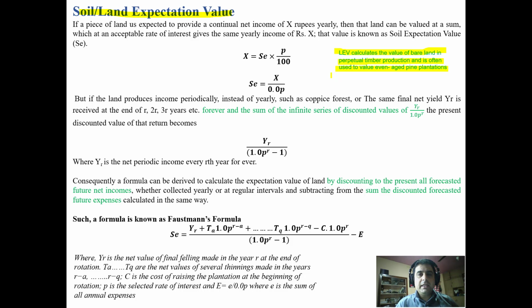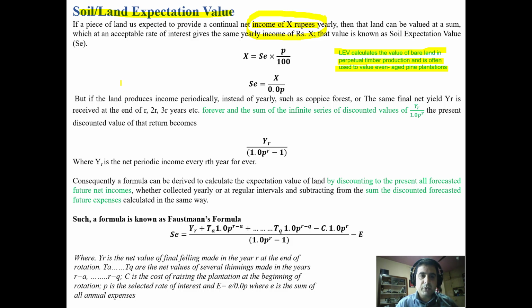So we need to calculate the value of that land where we are going to generate a forest so as to take harvest at regular intervals of time. We can understand it in a different way. Suppose we have a piece of land and it gives us a produce which is valued at X rupees. Now, that X rupees is a regular annual income which we get from that forest.